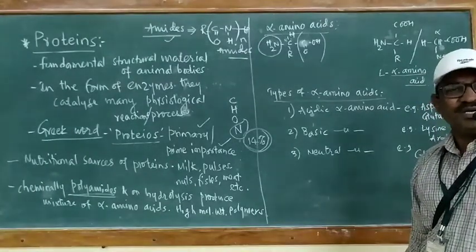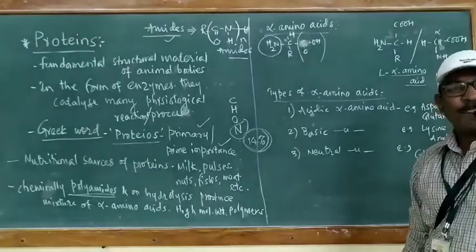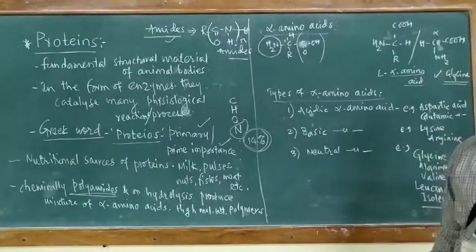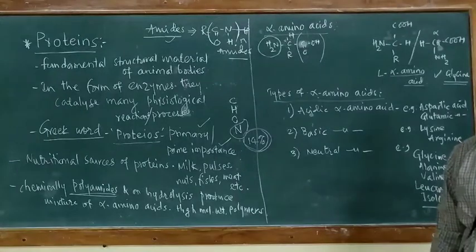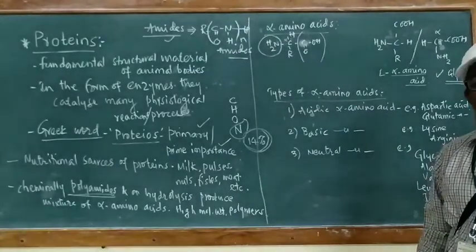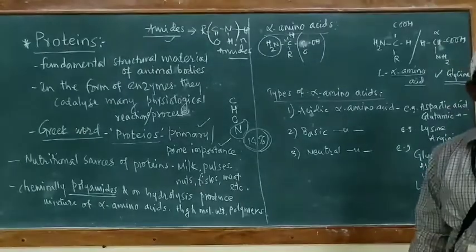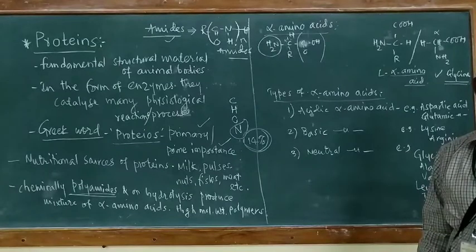The alpha carbon here is not a chiral carbon, but if one of the two hydrogens attached to the alpha carbon is replaced by any other atom or group, that compound becomes a chiral compound.